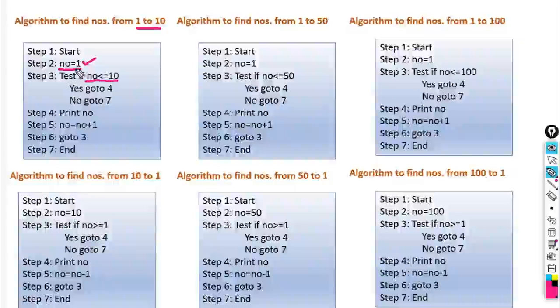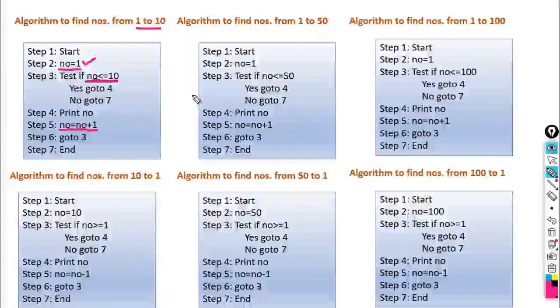What is the second important thing? We have to write the correct conditional statement, NO less than or equal to 10. And third, we have to write the correct incremental step, because we are going from 1 to 10. So the condition should be less than or equal to 10, and the incremental step is NO is equal to NO plus 1. So these three things are very important.